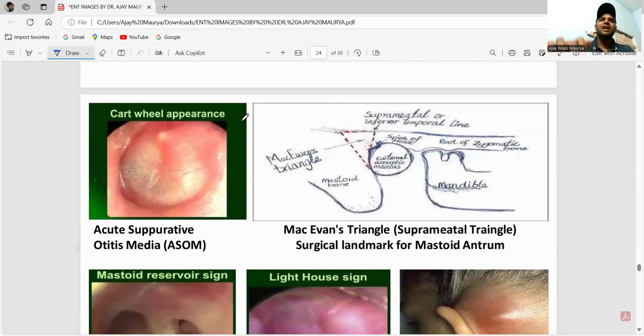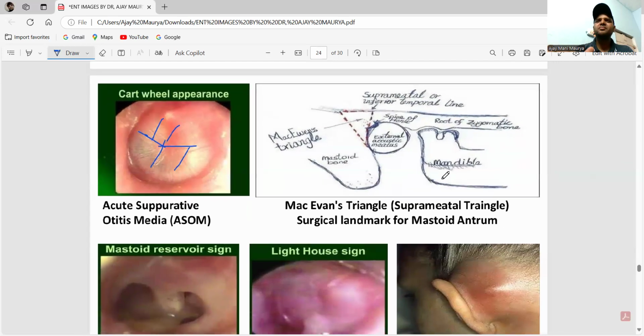Please remember this is the cartwheel appearance, seen in acute suppurative otitis media. This is McEwen's triangle, the suprameatal triangle, the surgical landmark for the mastoid antrum.